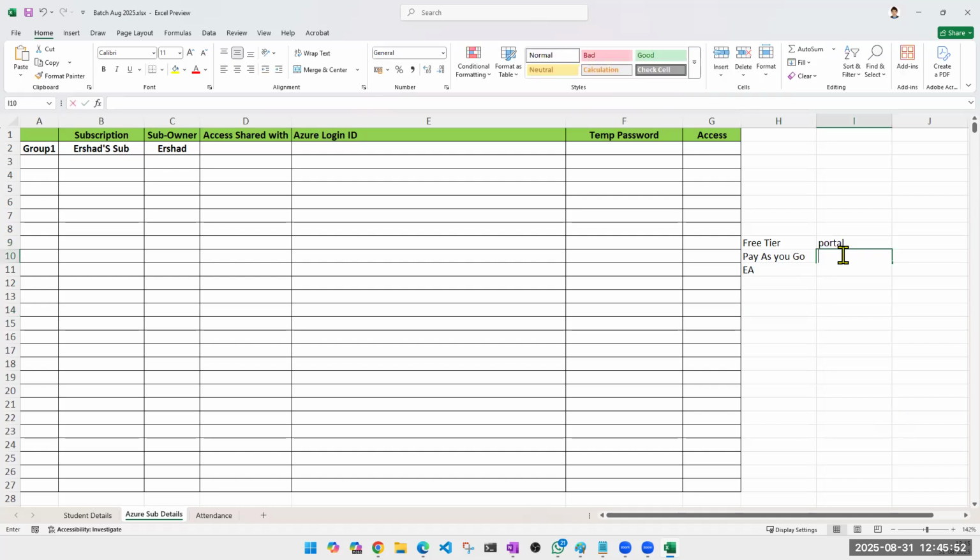Then pay as you go. You can buy multiple subscriptions because here you're giving your credit card information along with permission to deduct money. In the free tier, you're not giving that. It is just to verify you. But in this one, it is along with permission to deduct your bill. So you can take multiple pay as you go subscriptions. Companies, small companies, individuals, they do that.